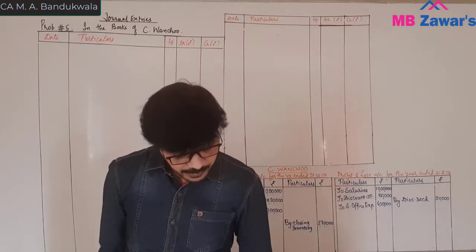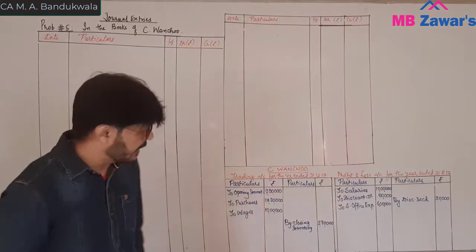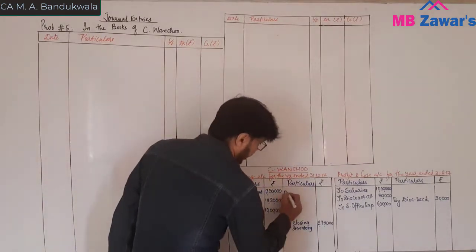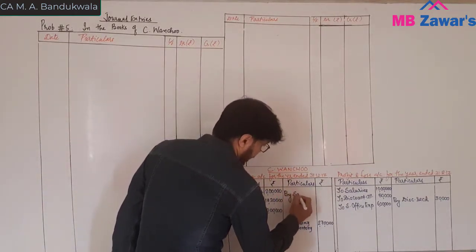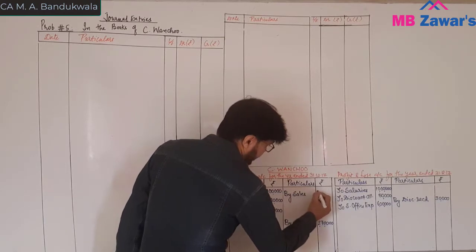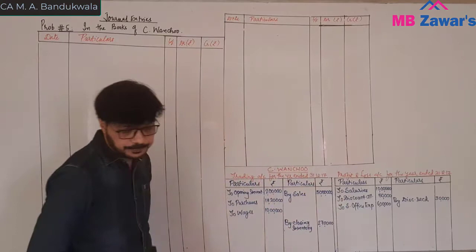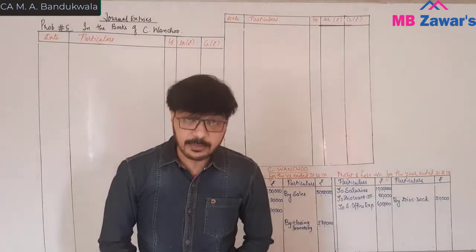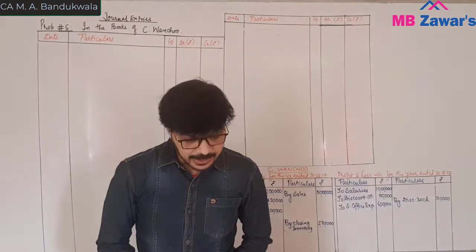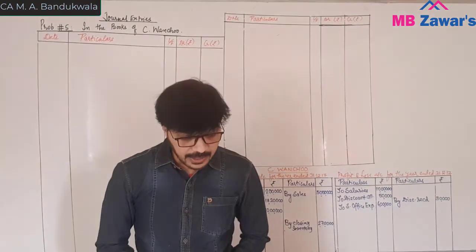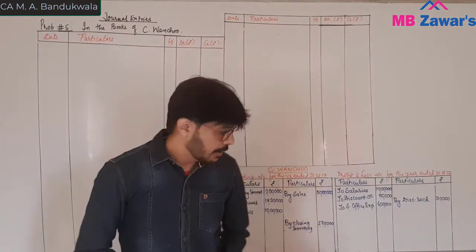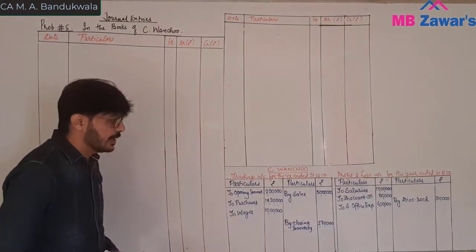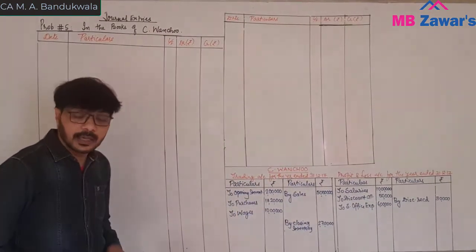Then you have sales account 50 lakh, by sales 50 lakh. Then you have sums owing by customer, that is debtors, and trade payable, that is creditor, that will go to balance sheet. That's what you have all the item relating to trading and P&L account.